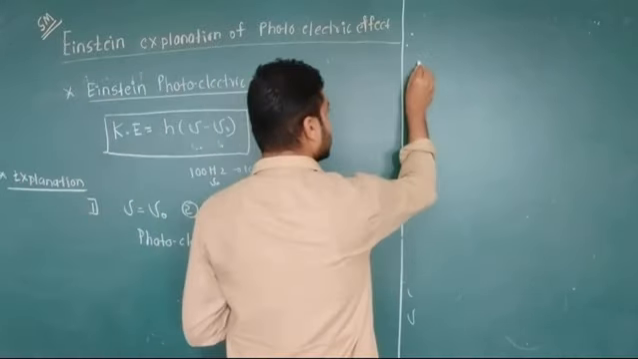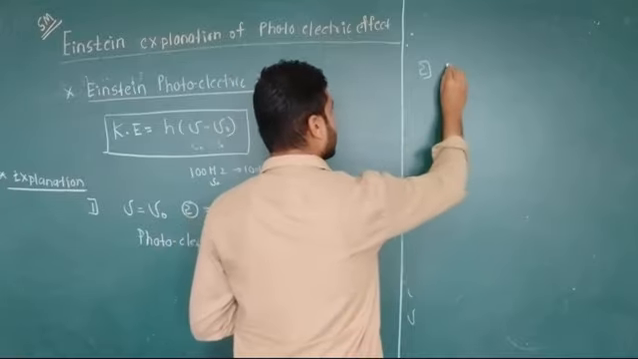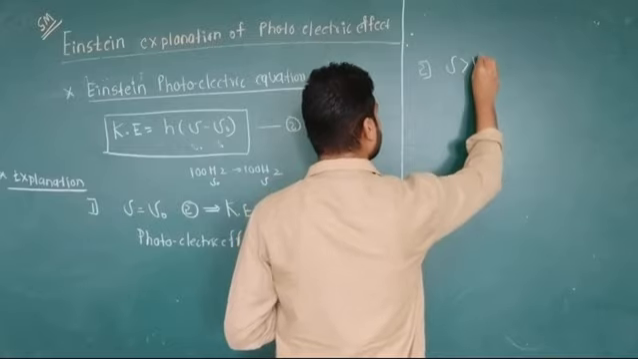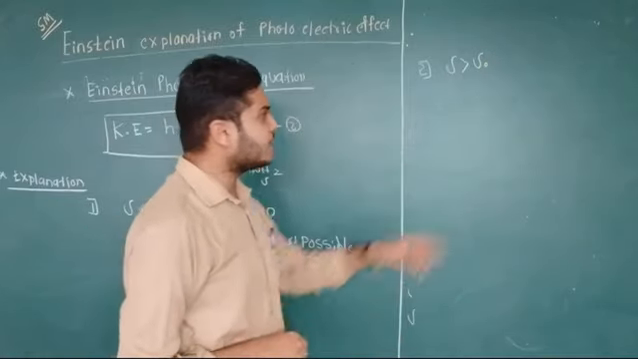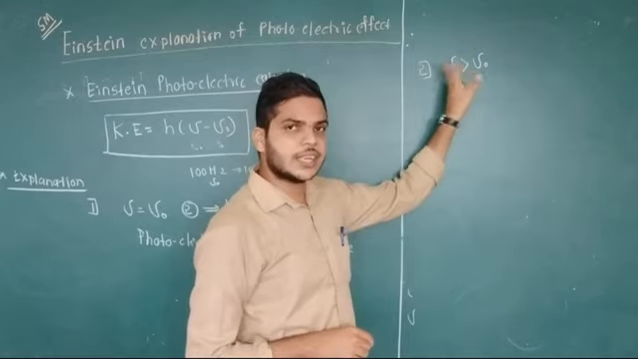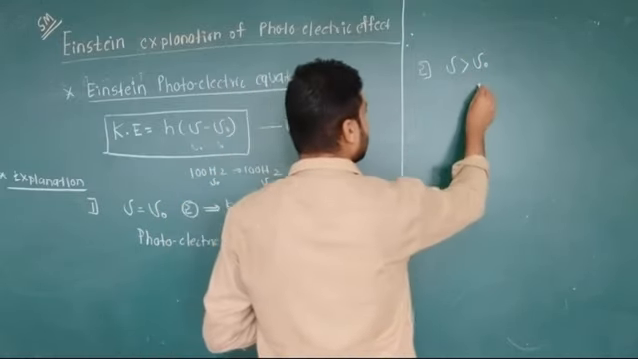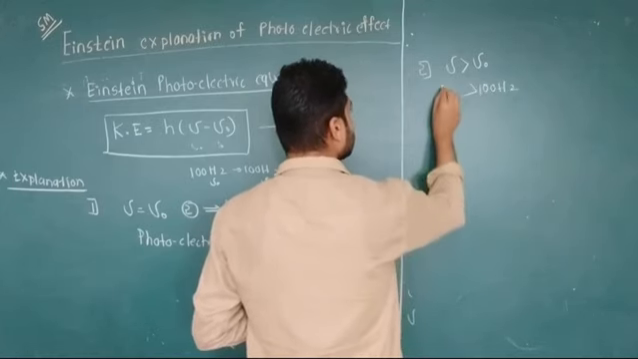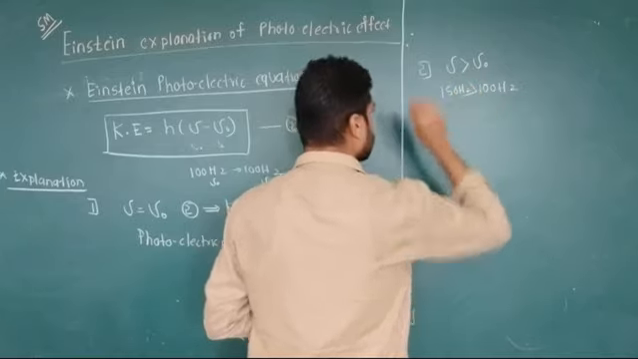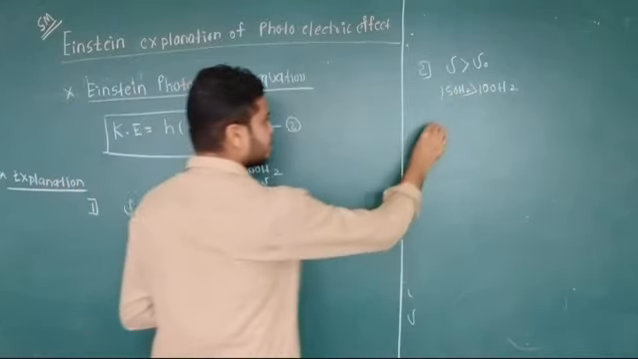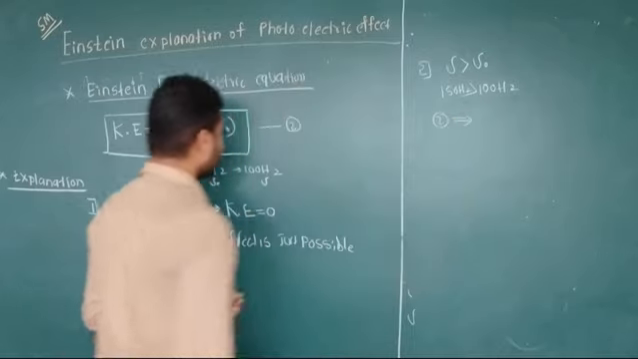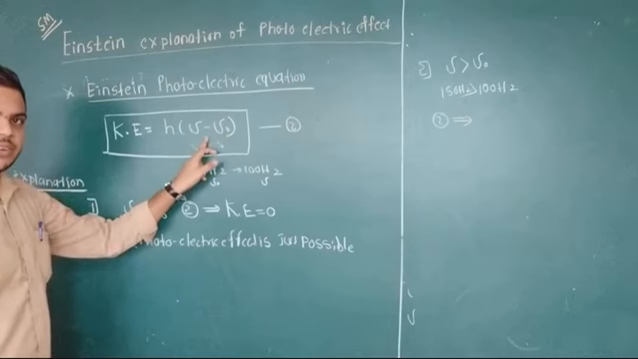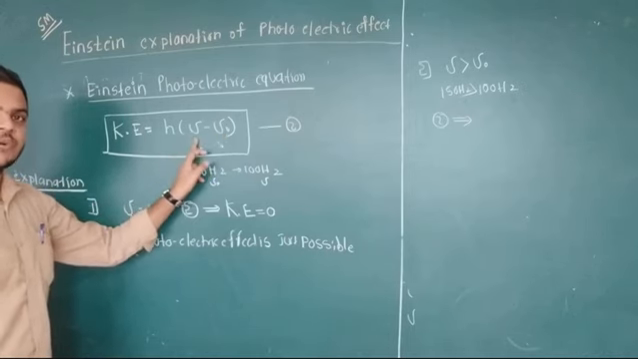Now the second explanation is, nu, the incident frequency, is greater than nu naught. It means I am incidenting a frequency greater than the threshold frequency. For example, take the threshold frequency as 100 Hz, and I am incidenting a frequency of 150 Hz. Then from equation number 2, nu minus nu naught is 150 minus 100, therefore it is 50. Therefore, the kinetic energy has become positive.